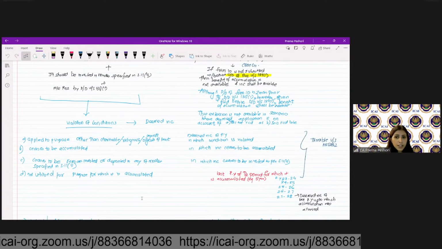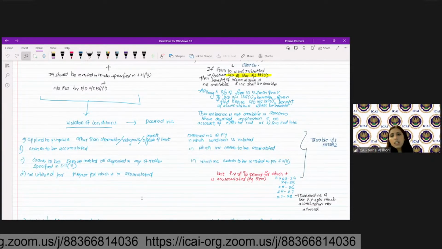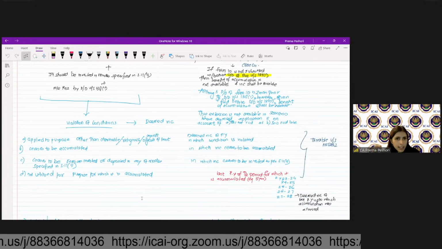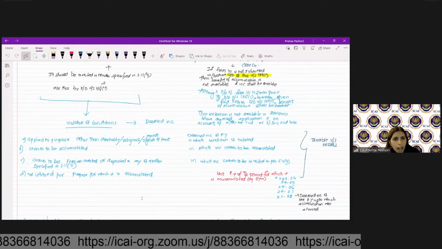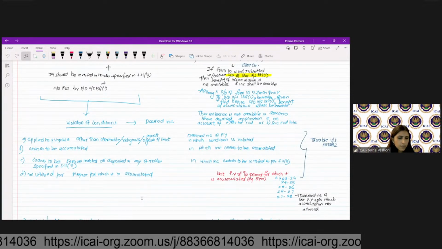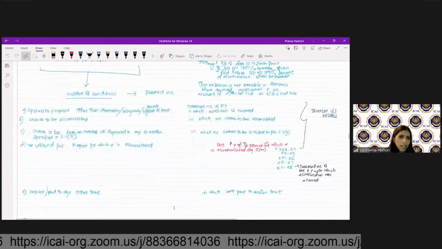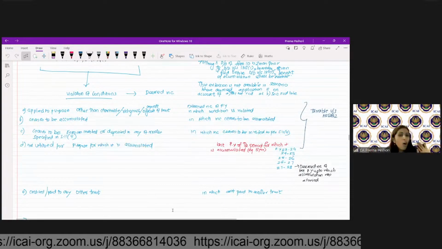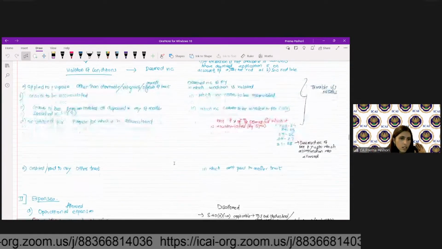The last previous year for which it was to be accumulated, in that last year, it will be taxable if it is not utilized till that year. Let's say I've said that within 3 years I will construct a school. So in the third year, if the amount accumulated is not utilized, then in the third year, it will be deemed to be the income of that year. And this will be taxable under 115BBI. Or if it is credited or paid to any other trust.